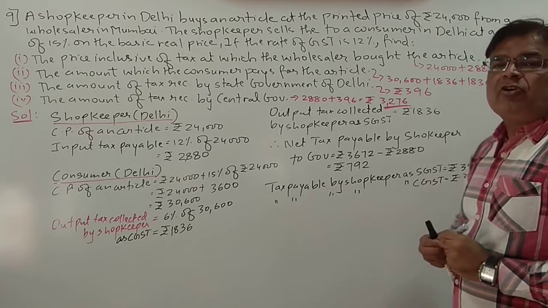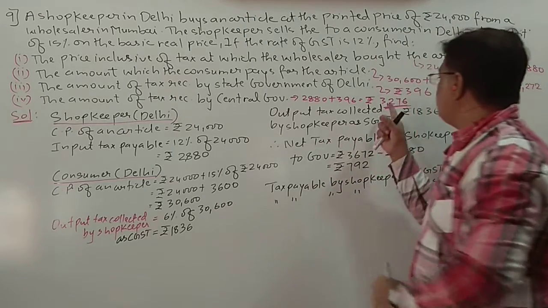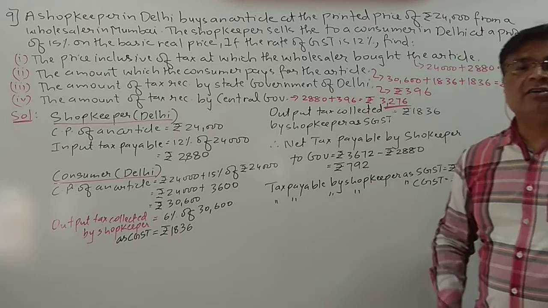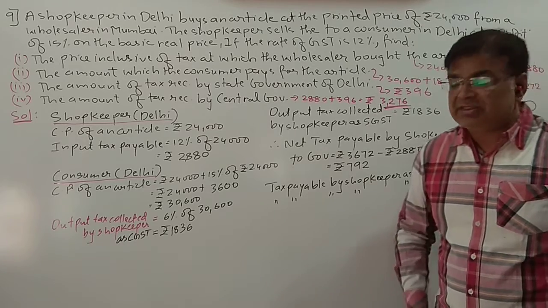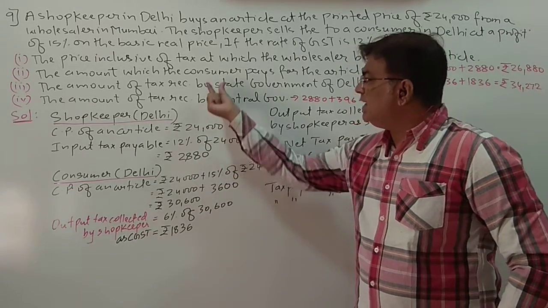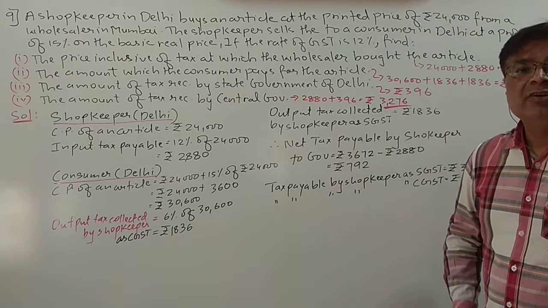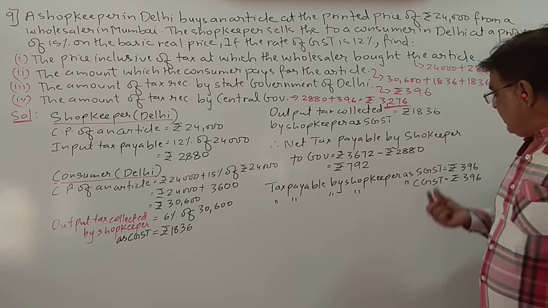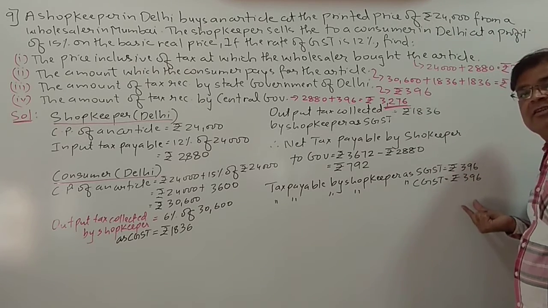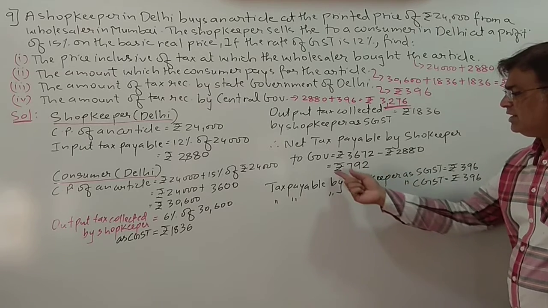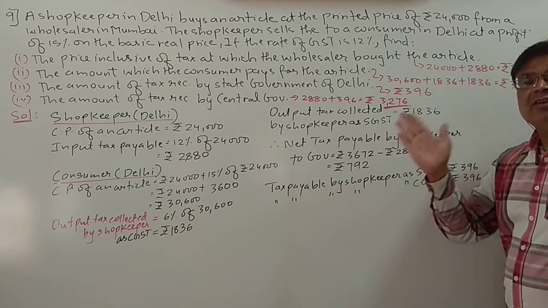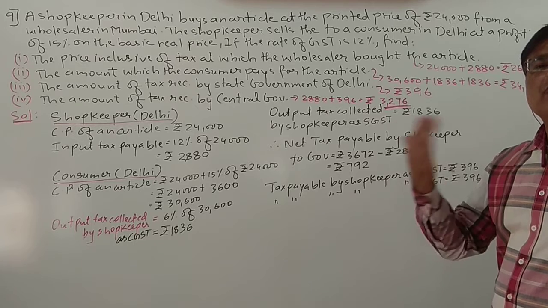So the central government will receive 3,276. Students, sometimes a few students make the mistake of adding this tax to the state government as well, but it is wrong. How much is the state government getting? Only 396, because from the 792, half will go to the state government and half to the central government.